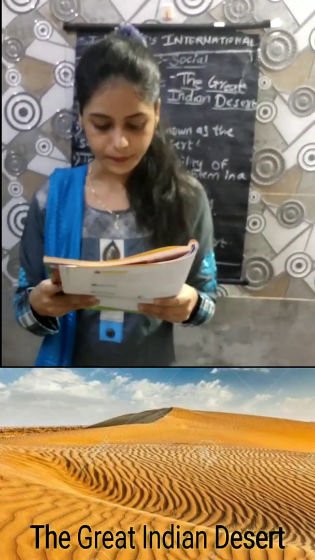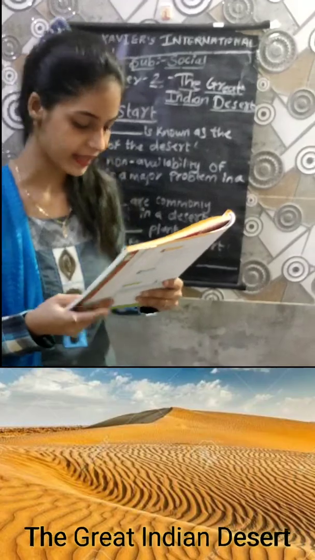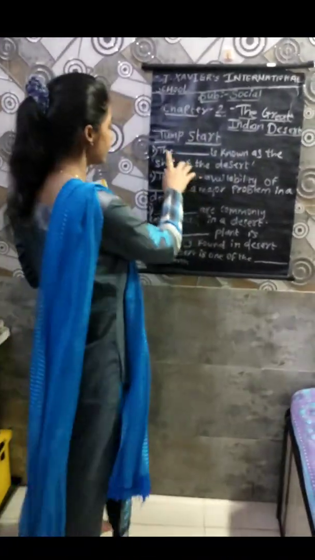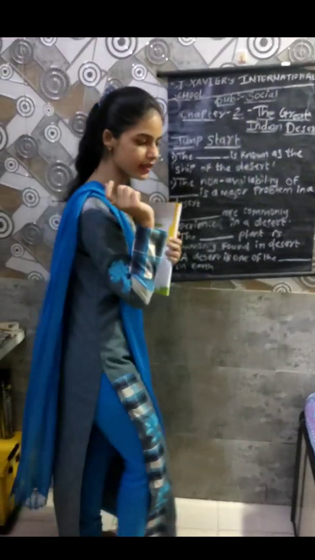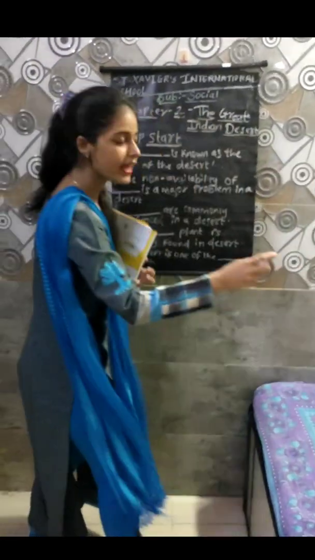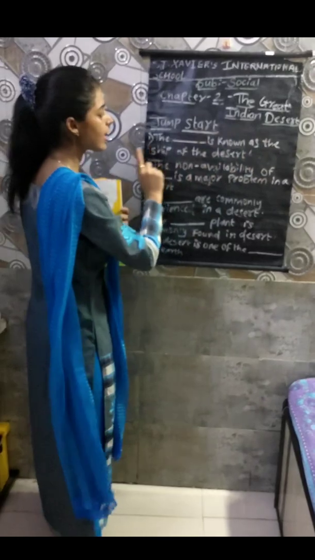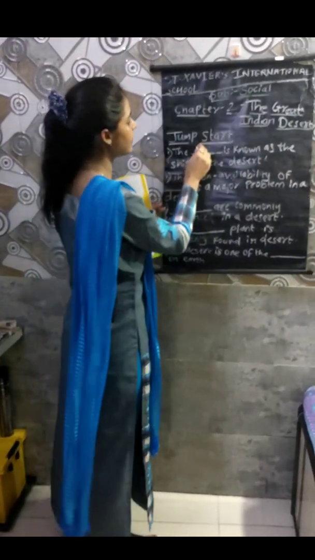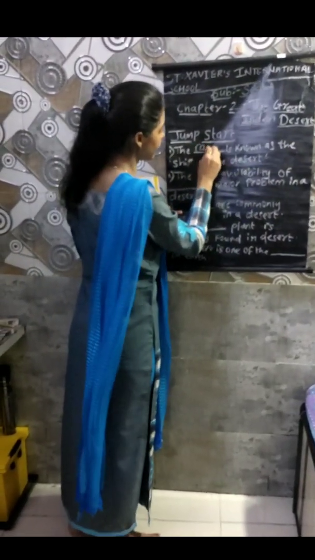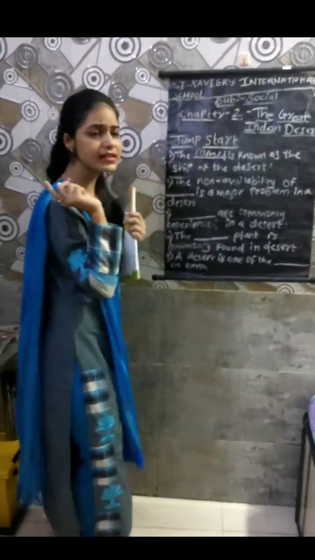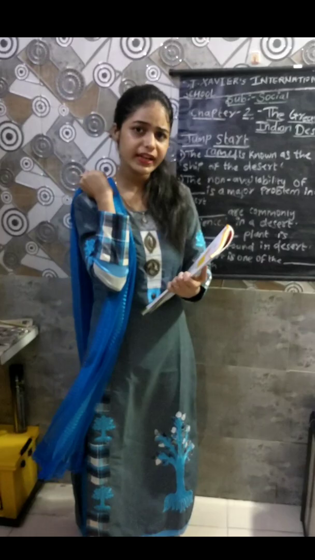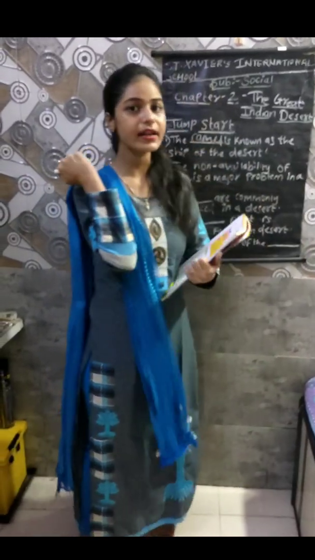Choose the correct option to complete each sentence. Number 1, the dash is known as the ship of the desert. The camel is known as the ship of the desert, because it carries very heavy loads from one place to another.